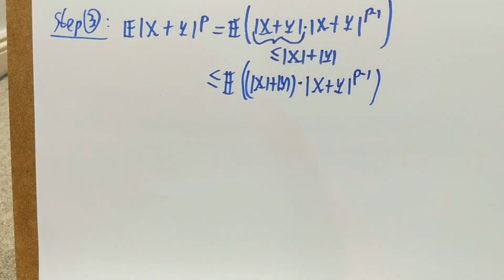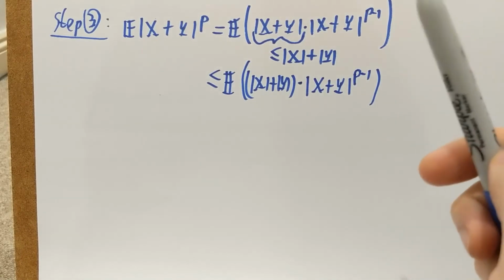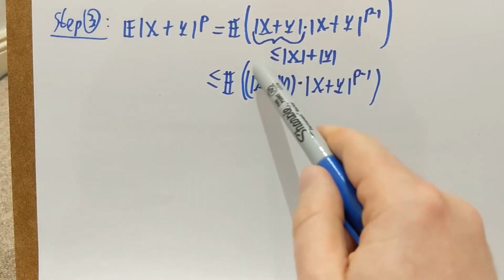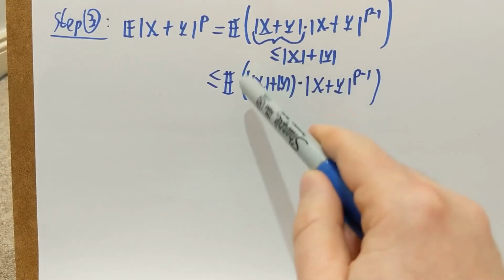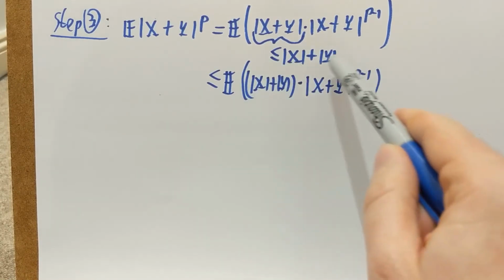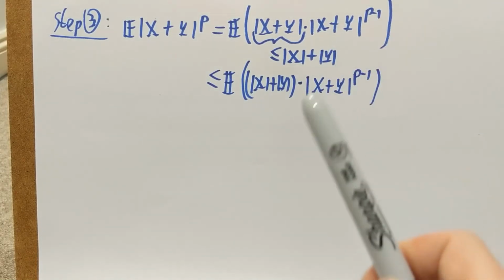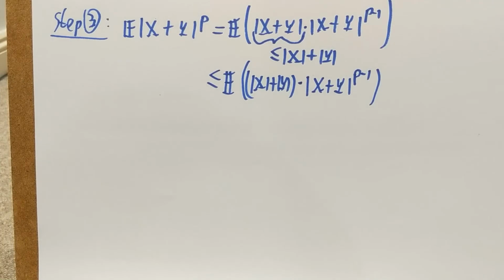Okay, now comes Hölder's inequality, but Hölder's inequality needs to make sure that, okay, we'll see in a second. It needs to make sure that the expectation of the p's power, or some power, of the first term and the corresponding other power of the second term is finite. Now, what are these powers? What are these powers?